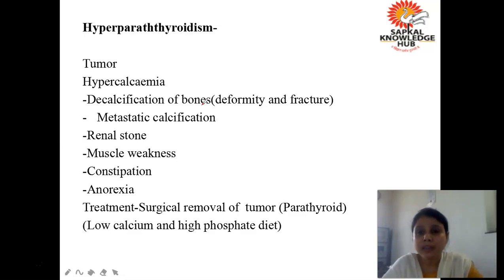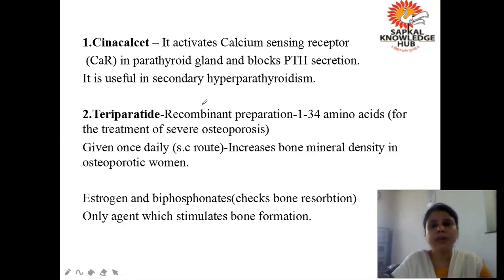Okay, पहले क्या था? जो bone का structure था वो कैसा हो जाएगा? It will become like spongy. Okay, osteoporosis will occur. जैसे ही पैराथॉर्मोन का secretion stop होगा, जैसे ही ट्यूमर आपने निकाल दिया, what will happen? There will be a very fast recovery. Are you getting? So that is seen in the hyperparathyroidism.